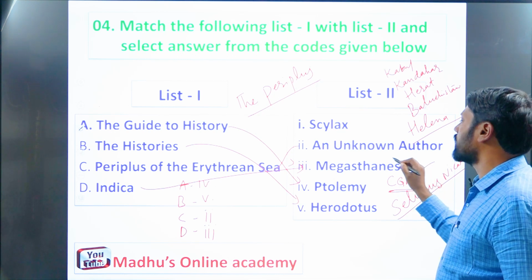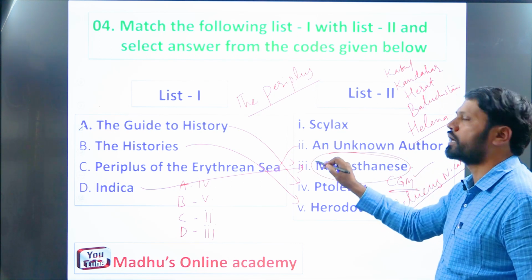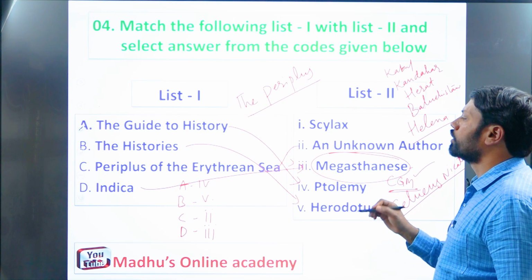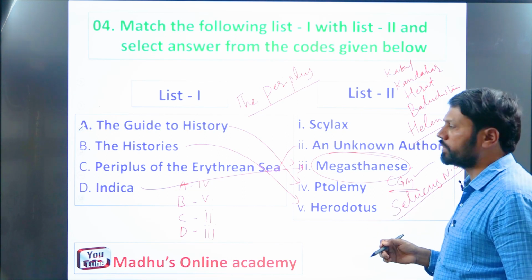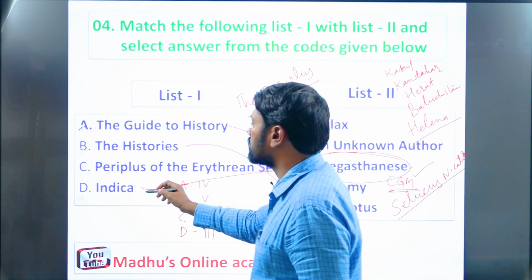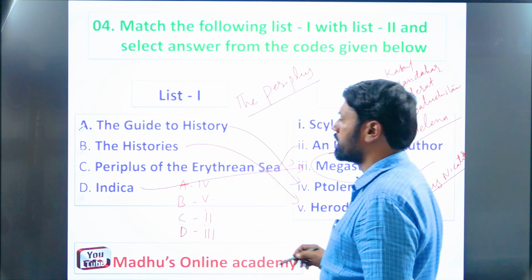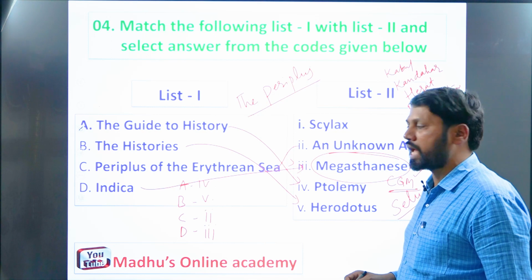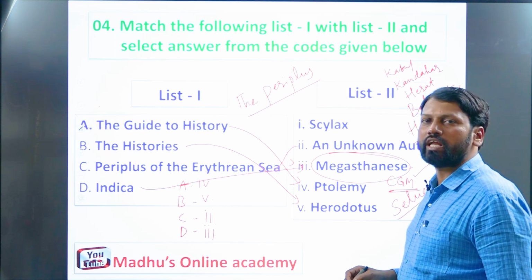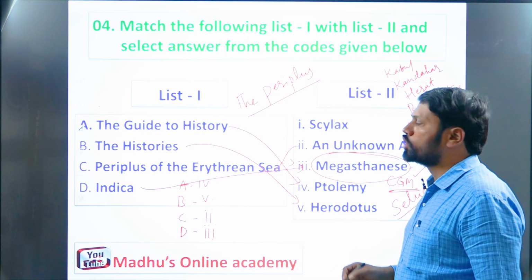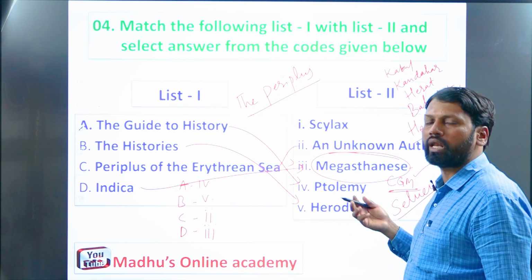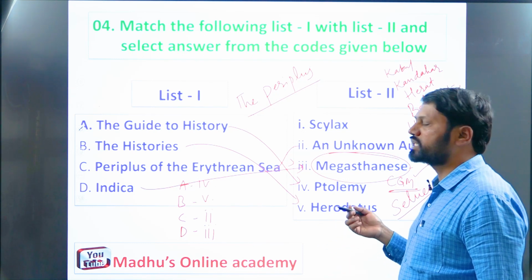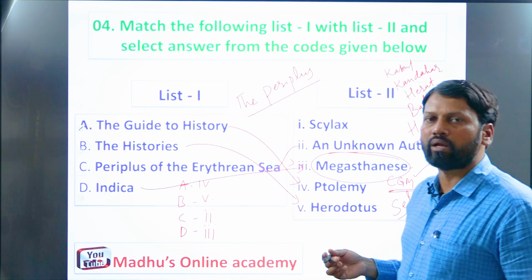Whatever Megasthenes had seen and heard, he wrote in a book called Indica, which was written in the Greek language. Indica was written in Greek, remember. The original Indica is not available now. In the latter course of time, many scholars, based on the content of Indica, provided much information